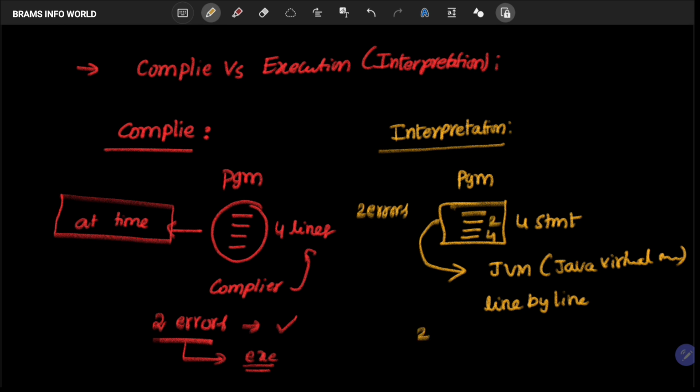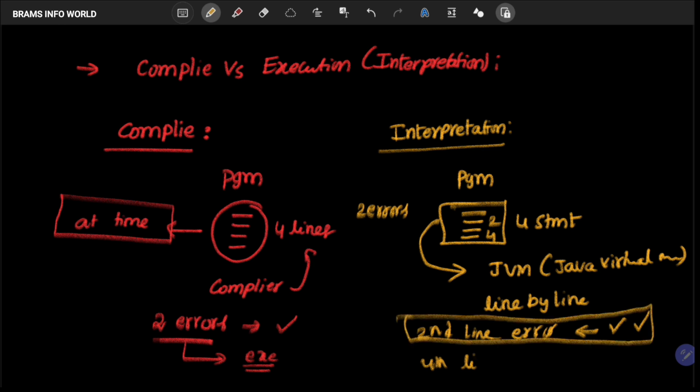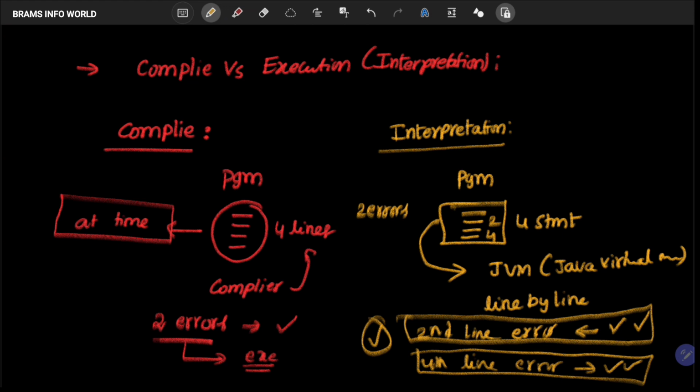First it shows the second line error. If you resolve this second line error, then it shows the fourth line error. Okay, so if this one is also resolved, then the program will be executed. So what I'm saying to you, each and every statement is executed line by line. That is the concept of interpretation. Compilation means every statement is executed at a time. Interpretation means every statement is executed line by line.